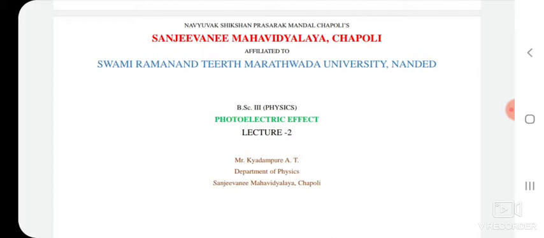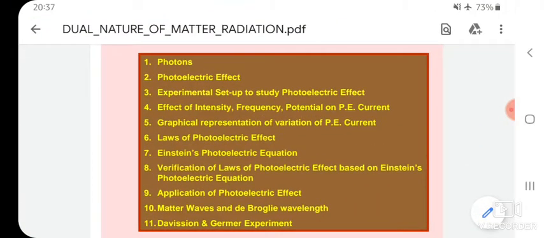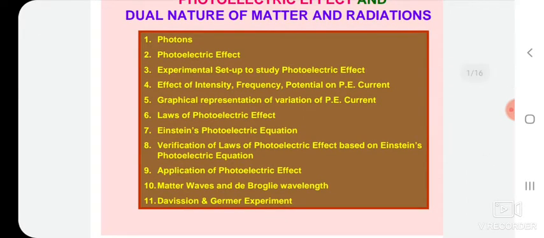Good evening friends. Today is our second lecture and we are going to start with the actual syllabus, from which we are going to discuss the photoelectric effect in today's lecture. Before starting the photoelectric effect, first of all we will discuss what a photon is, then we will go towards the photoelectric effect.